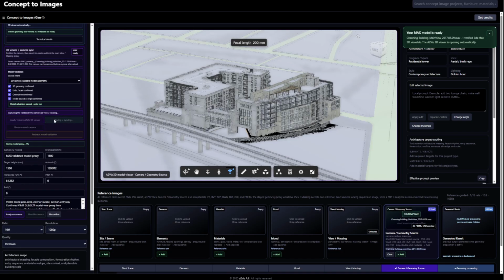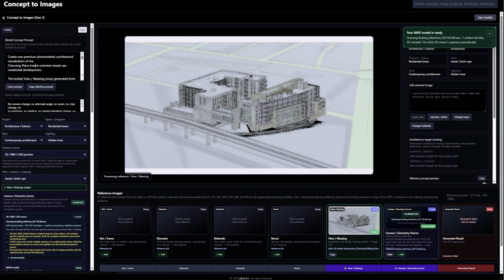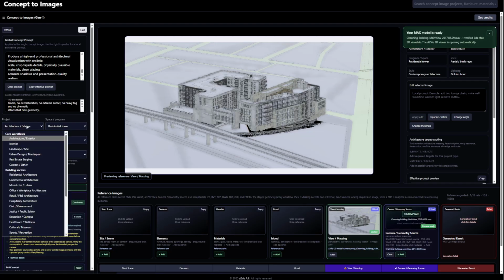Before generation, I confirm the four essential model checks: three-dimensional geometry, units in scale, orientation, and model bounds and origin. These checks establish that the imported model is structurally ready for camera-locked visualization.